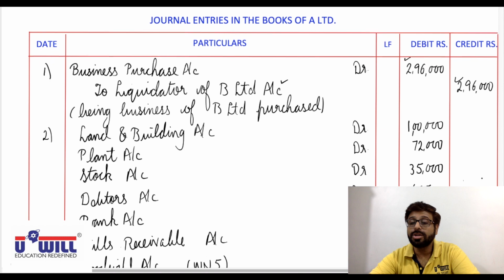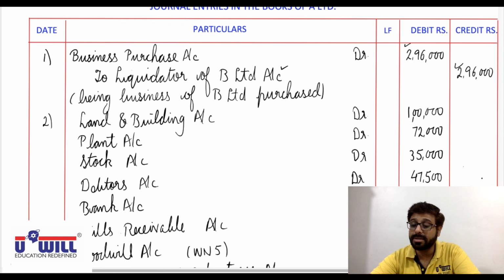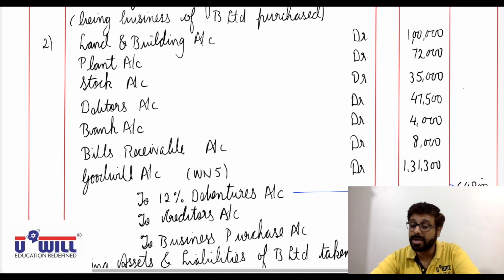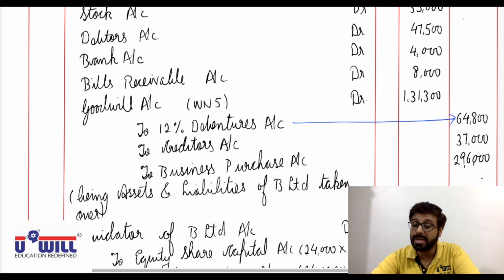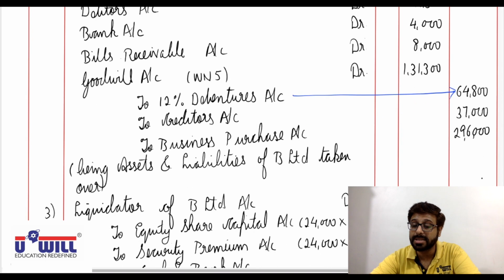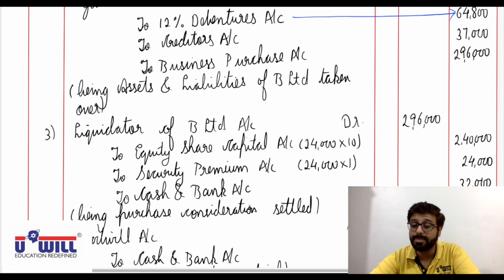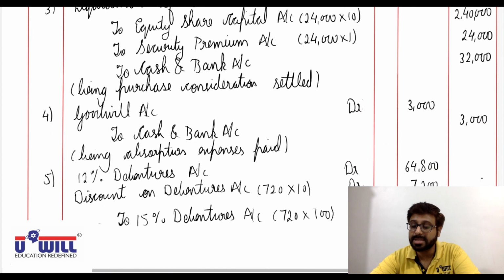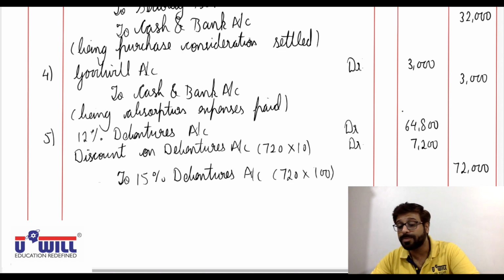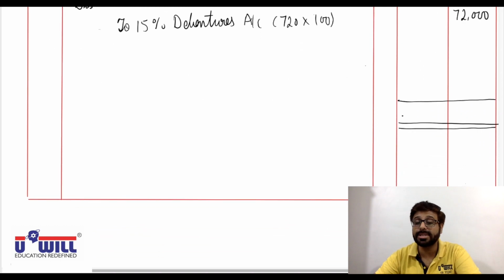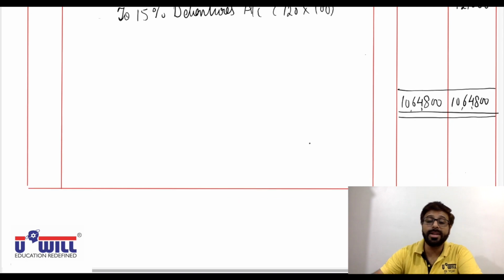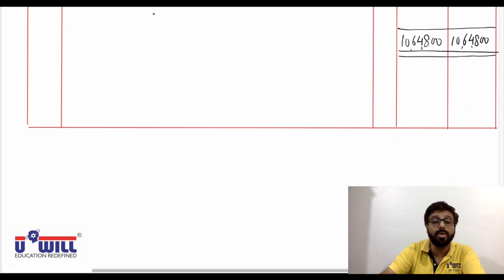So total 2,96,000 plus 64,800 plus 37,000 plus 2,96,000 plus again 2,96,000 plus 3,000 plus 72,000. Total comes to 10,64,800. Both the sides 10,64,800.